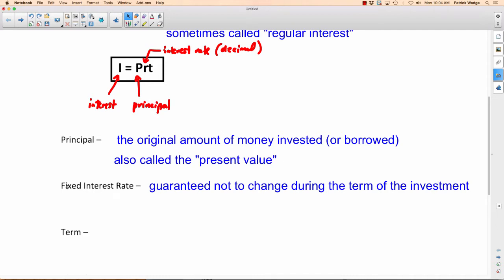Now, I've actually written fixed interest rate here. The reason it's a fixed interest rate that we'll look at today is because it's guaranteed not to change during the term of the investment. That's not always the case, right? Especially when you take out mortgages and stuff, you can get variable interest rates. So the interest rate could actually change while you're paying back your mortgage. But with a fixed one, when you lock into that percent, it's always going to stay there.